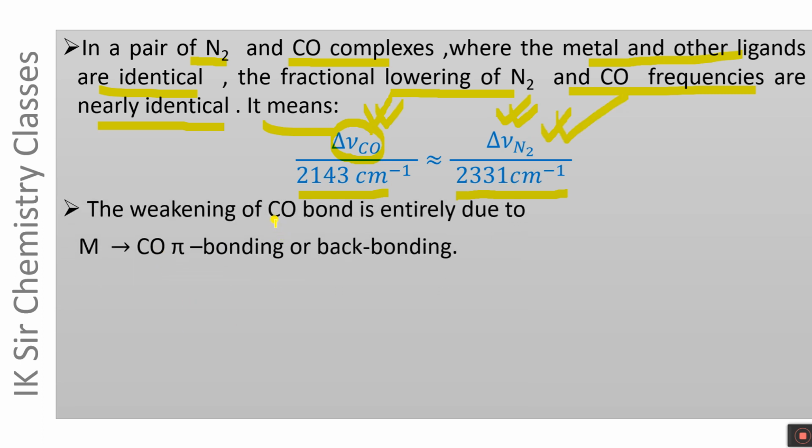The weakening of the CO bond in a metal carbonyl is entirely due to the formation of metal to CO pi bonding, or back bonding.